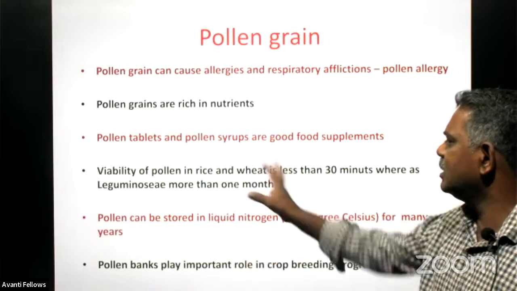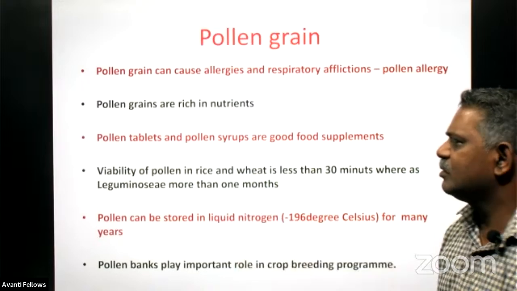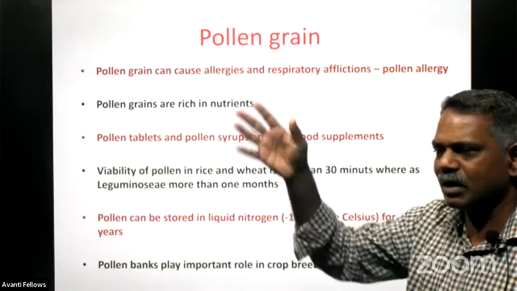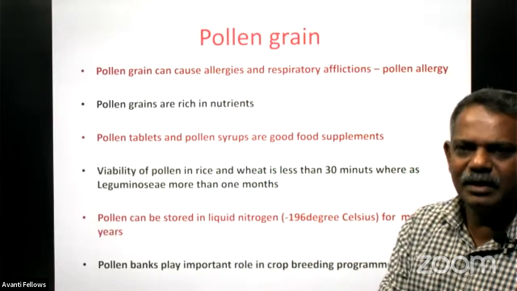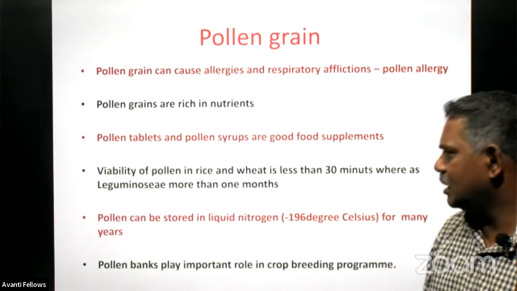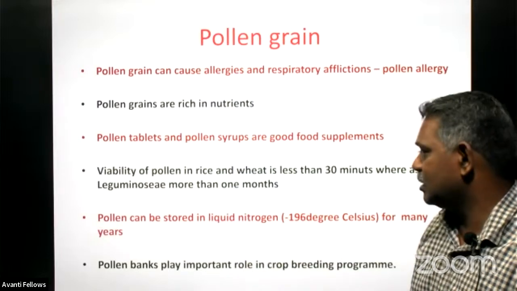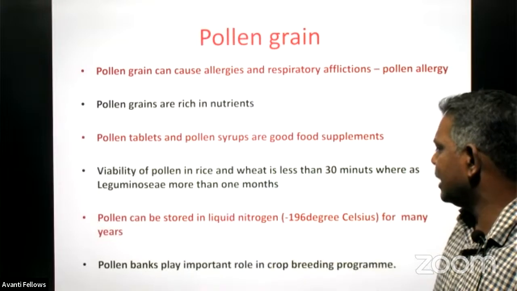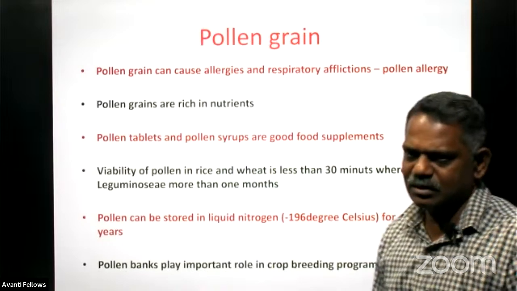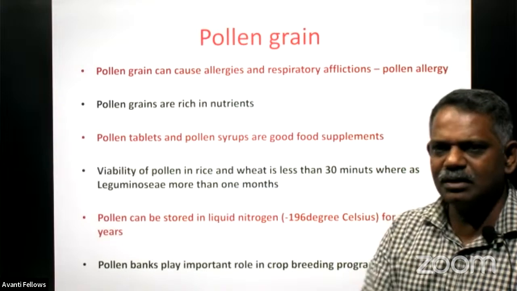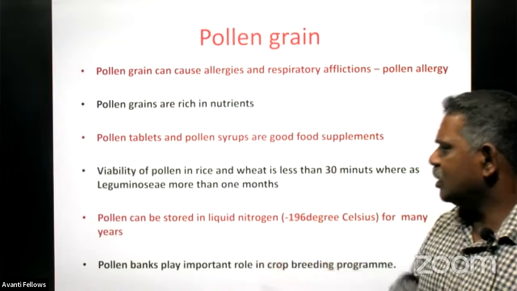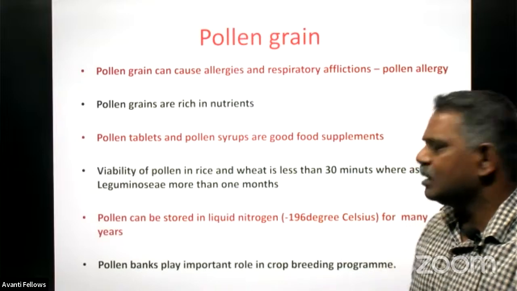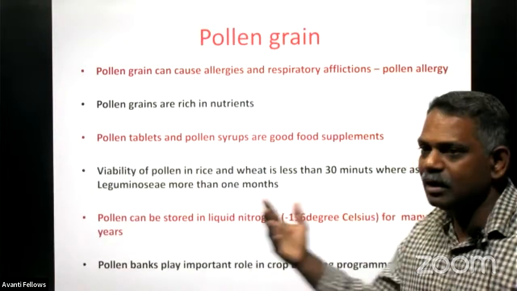In rice and wheat it is less than 30 minutes, whereas in the case of leguminosae its viability is more than 1 month, because it has an outermost exine cover. It is able to live for 30 days or 1 month. Then pollen can be stored in liquid nitrogen, at minus 196 degrees Celsius, for many years. So agriculture research fellows are storing pollen grains for producing new varieties of plants by keeping them in liquid nitrogen for many years together.